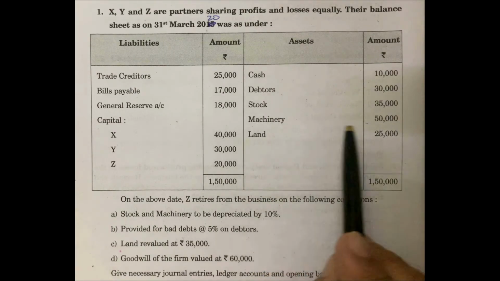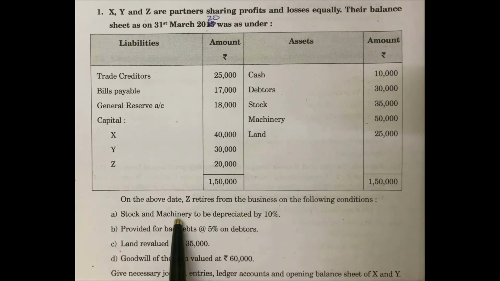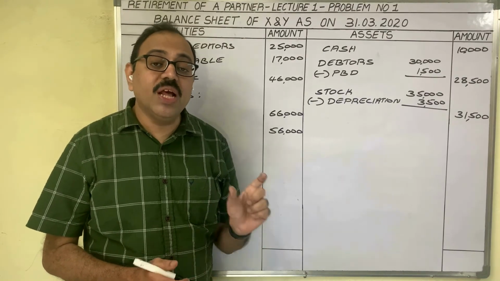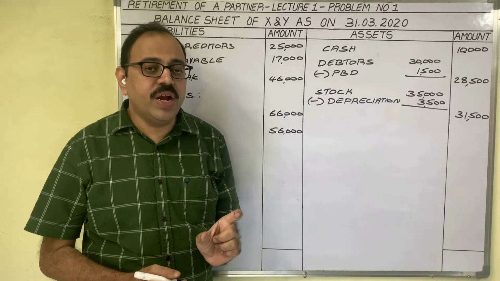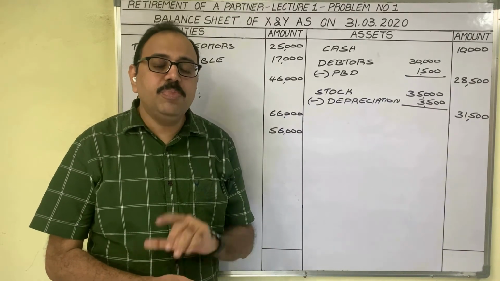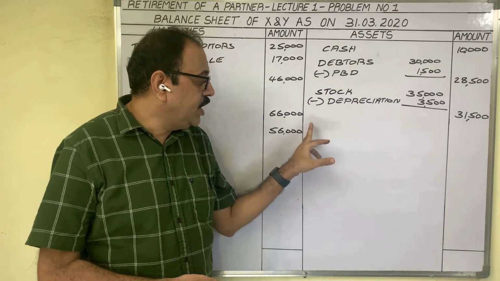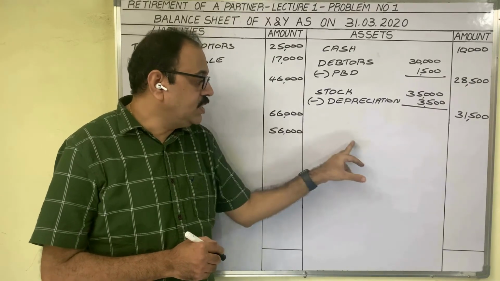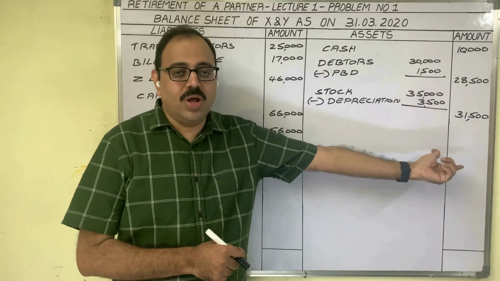Next, machinery 50,000 rupees. Related to machinery, there is one adjustment. Machinery to be depreciated by 10%. In old balance sheet, machinery value is given as 50,000 rupees. On that, depreciation is to be provided at 10%. 10% of 50,000 is 5,000 rupees. In the balance sheet, machinery cost price 50,000 rupees in inner column, minus depreciation 5,000, remaining amount 45,000 in outer column.